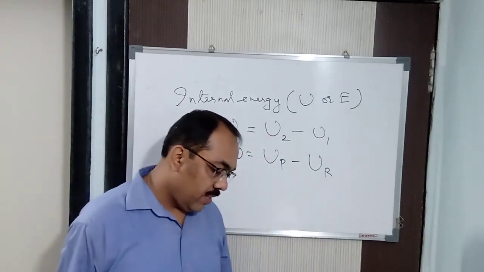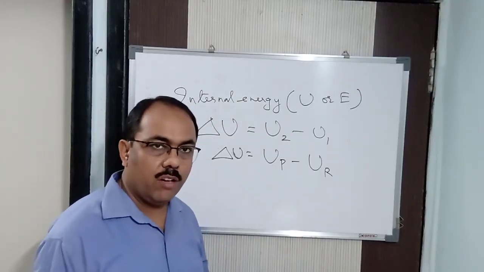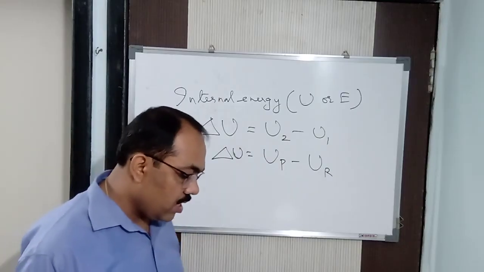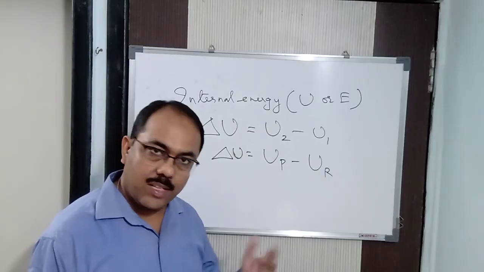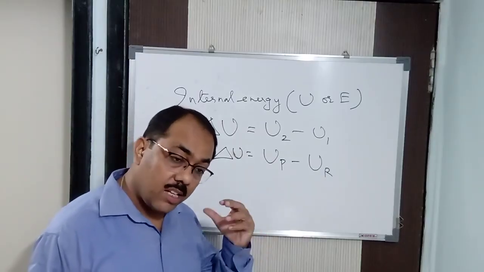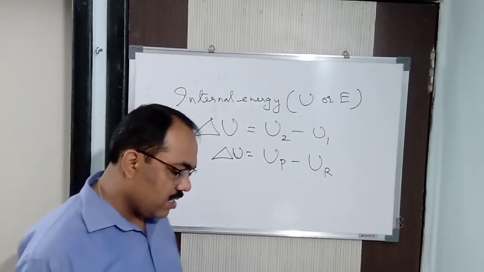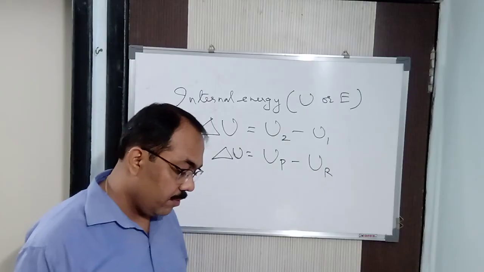Fine. Energy is measured in what? Joules. So the SI unit of internal energy is joules and the CGS unit is erg. Now internal energy depends upon the quantity of the substance present in the system. I told you already, so it is an extensive property. Internal energy of ideal gases is a function of temperature. For an ideal gas, it's a function of temperature.